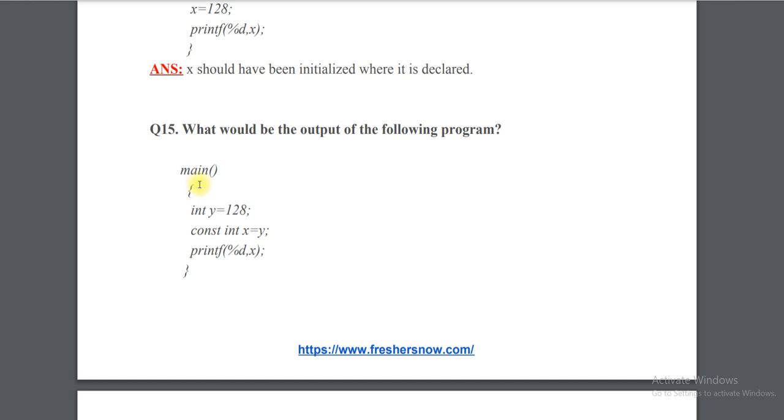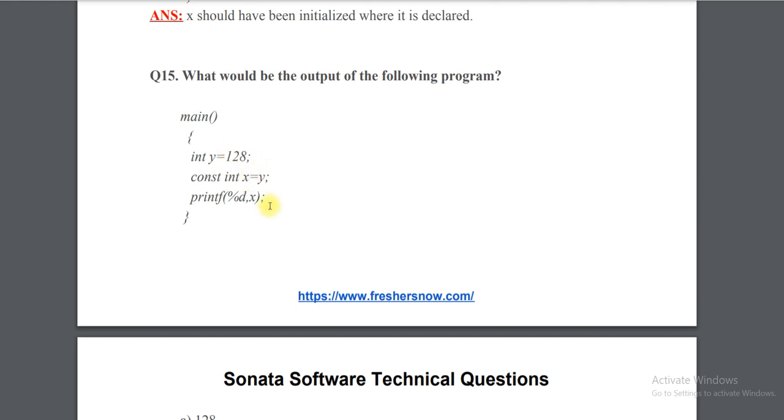This is question number 15. In main, int y equal to 128, and x is a constant integer, and we are assigning the value at the time of declaration. So the x value is going to be 120, and after that we can do anything with y, no problem. And printing x is no problem. This is correct, the answer will be 120.